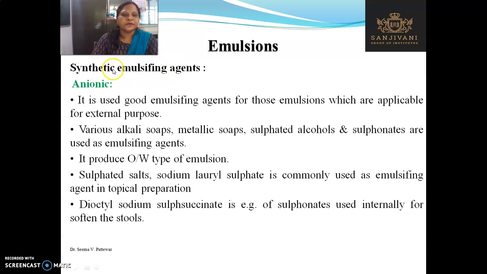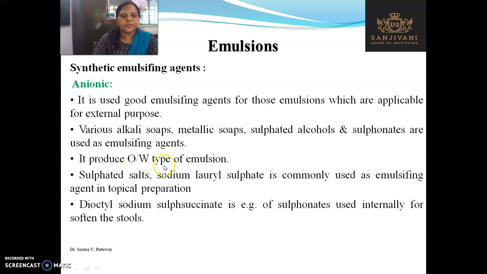Next is the synthetic emulsifying agent. In this class, anionic, cationic and non-ionic emulsifiers are there. So this is the first one, anionic. It is a good emulsifying agent for those preparations which are applicable for external purposes or topical application. Various alkali soaps, metallic soaps, sulfated alcohols and sulfonates are used as emulsifying agents.